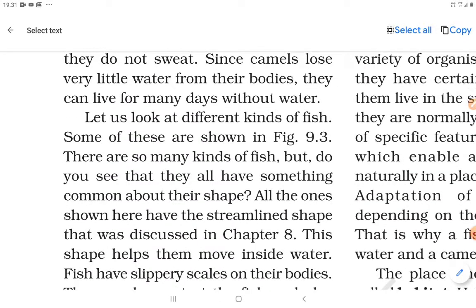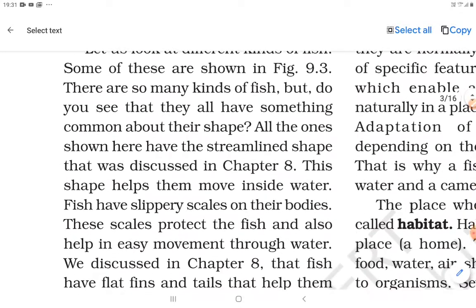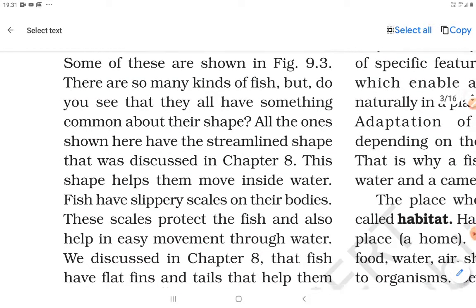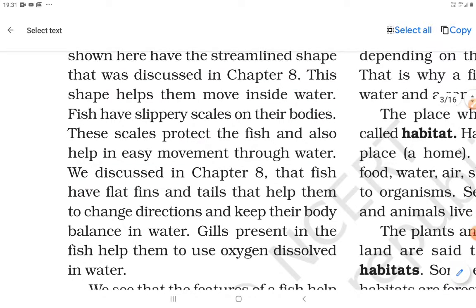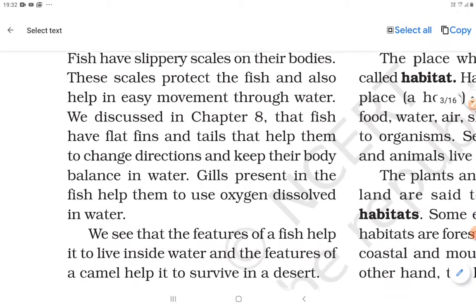There are so many kinds of fish we know, but do you see that they all have something common about their shape? We already discussed it in chapter number 8. The shape of fishes helps them move inside the water because they have slippery scales on their body, and we know that the streamlined shape of the fishes and the gills also present in the fishes help them to use oxygen dissolved in water. So these are the important points.